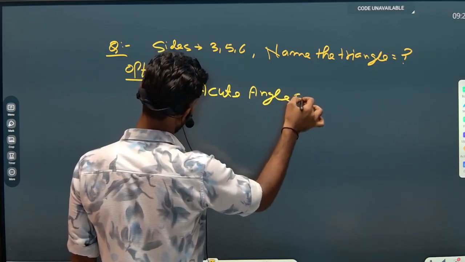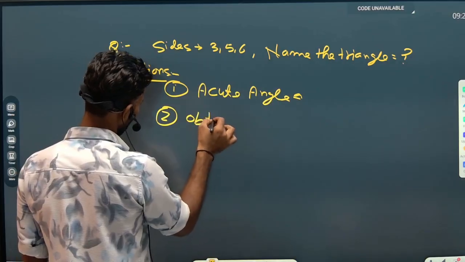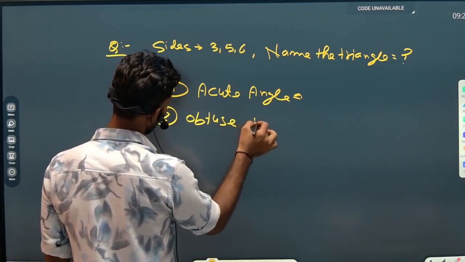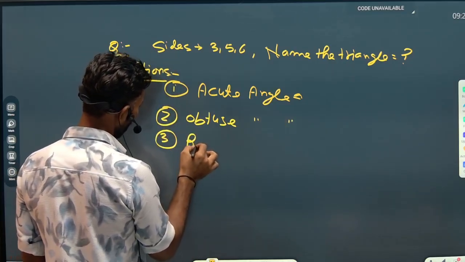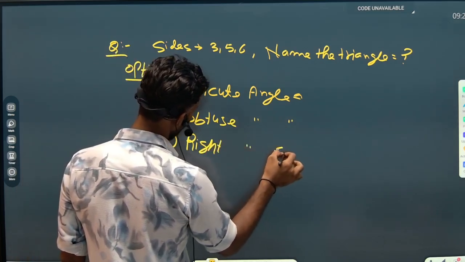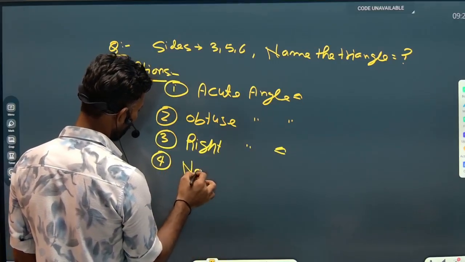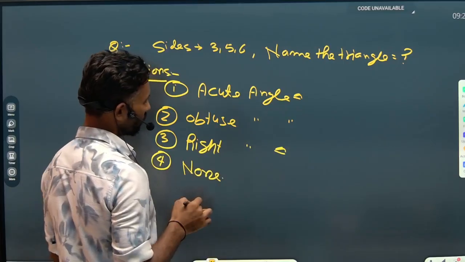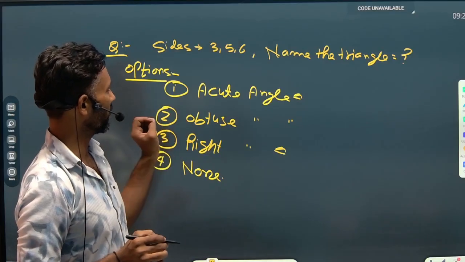The second option is obtuse angle triangle. The third option is right angle triangle. And the fourth option is none of these. So these are the four options provided by the examiner.